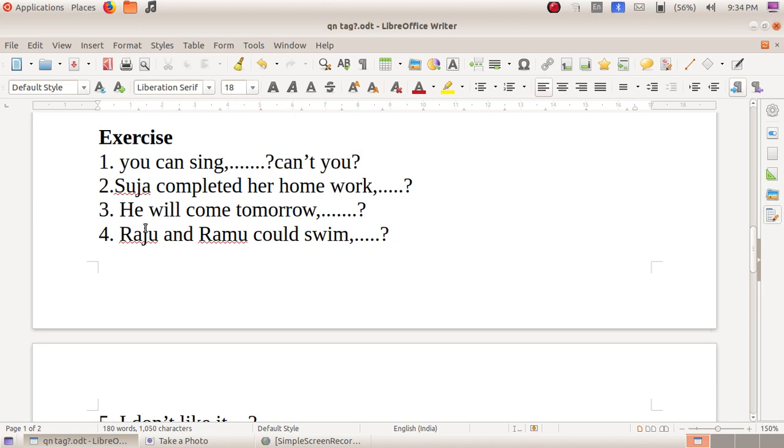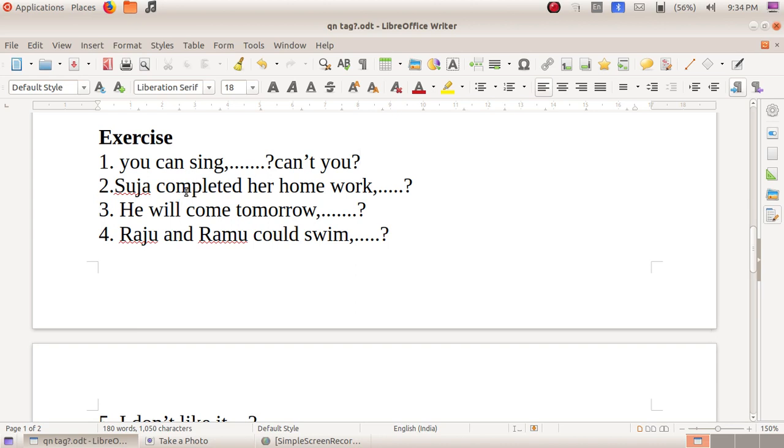question tag here. Then next one, Suja completed her homework. Which is the verb here? Completed. Positive or negative? No negative word. So it's a positive statement. So what should be the tag? Negative tag. Is there any auxiliary verb? No. So what should you do?